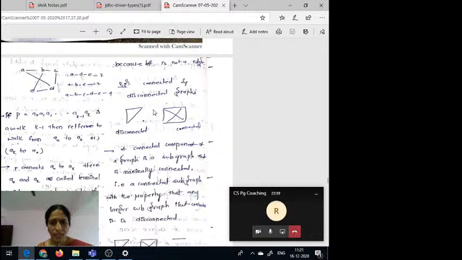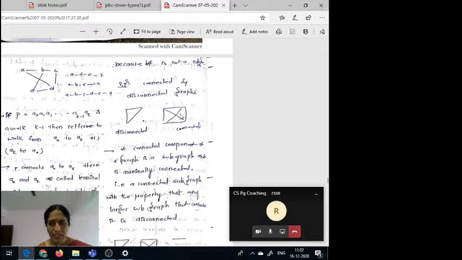That means a connected component of a graph is a subgraph that is maximally connected. Suppose here, observe here, this is a connected subgraph. So in this case, this is called a connected component. That is a connected subgraph with the property that any larger subgraph that contains it cannot be connected. Okay? Here this is a graph.